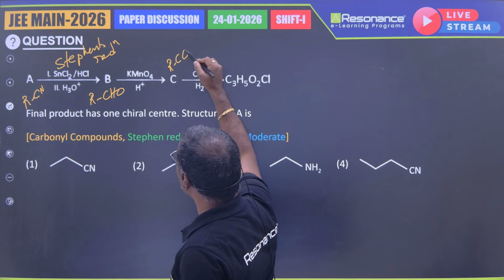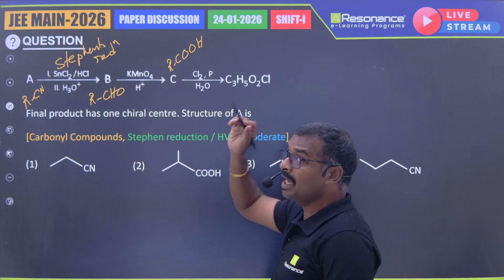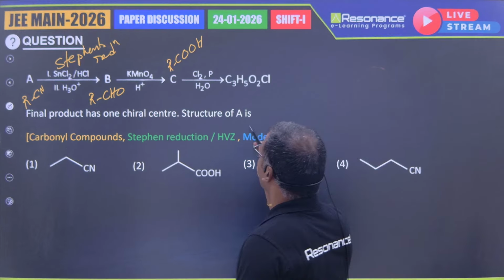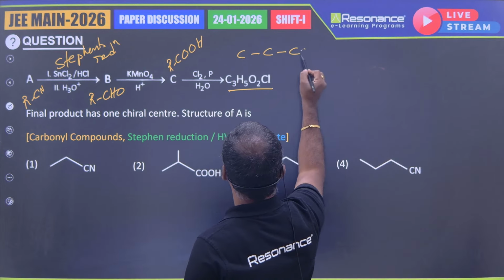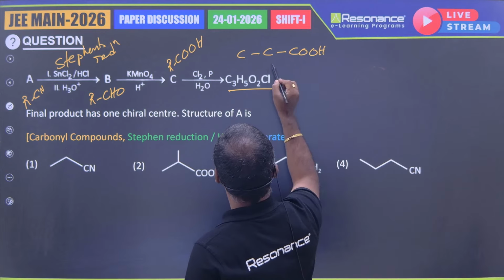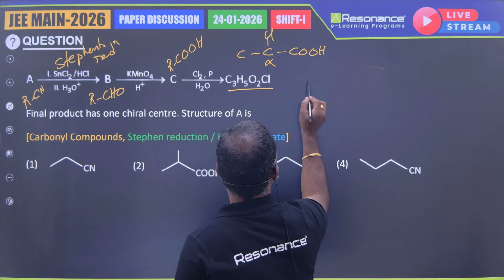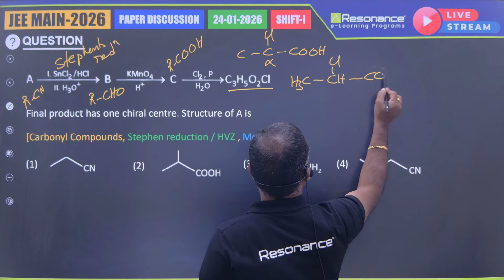carboxylate salt, which is later on protonated to carboxylic acid, RCOOH. Now to this RCOOH, you are doing alpha halogenation, right? So you are getting this compound. That means what I can understand is this should be some compound where this is the alpha carbon on which chlorine should be present. That means this compound is CH3CHClCOOH.